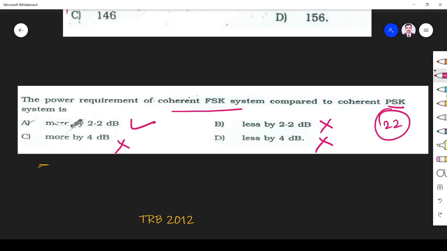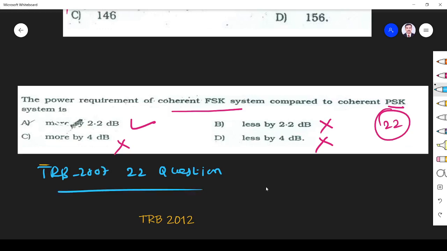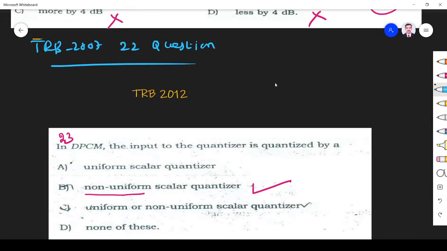So from this we can conclude that, you see how many questions they have asked. They have asked 22 questions in TRB 2007 from the analog and digital communication subject. Right? So you must understand this concept.